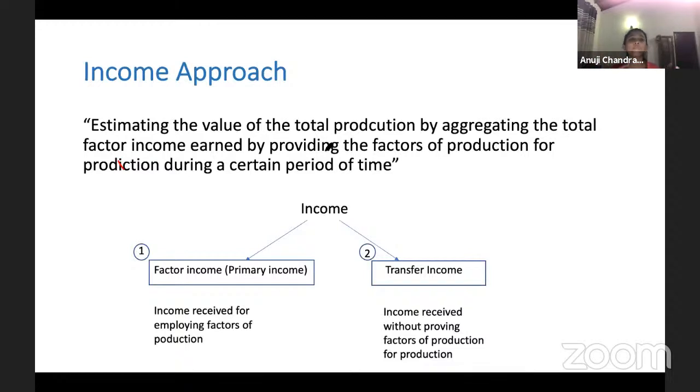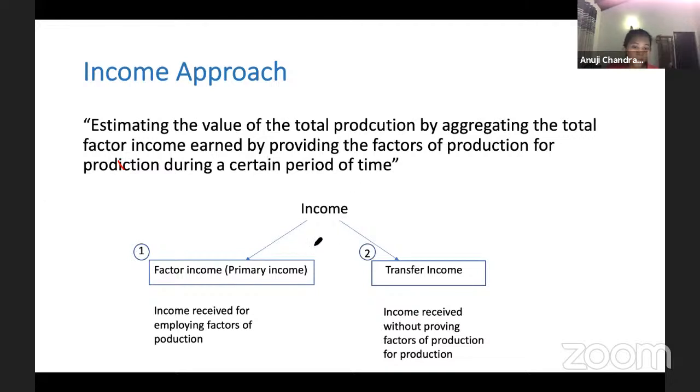Anyways, what is the value of the output produced by providing the factors of production during a particular period of time? In this period, what is the income earned by each person who contributes to production? Now, there are many institutions: households, businesses, government. As a whole, all the income that the households and the businesses earn, you take each one here. So what is the income that is earned as a whole in the economy?